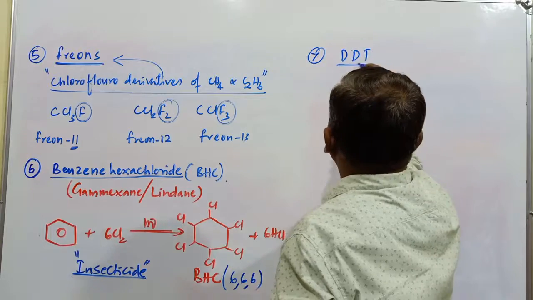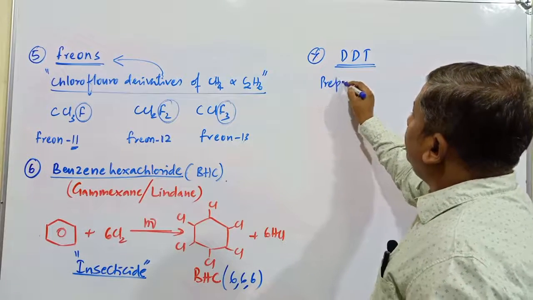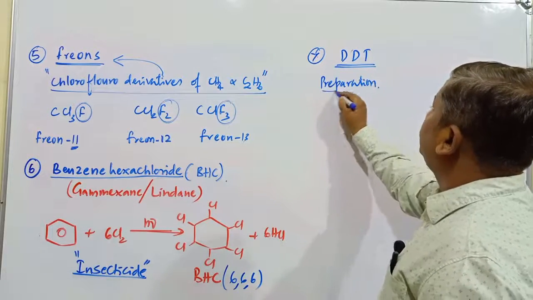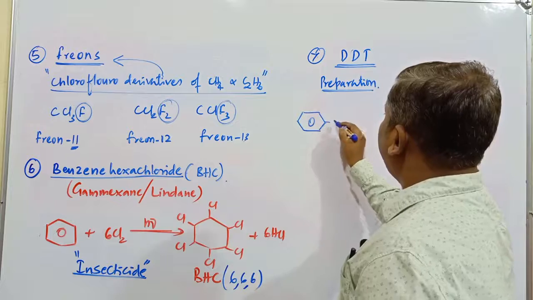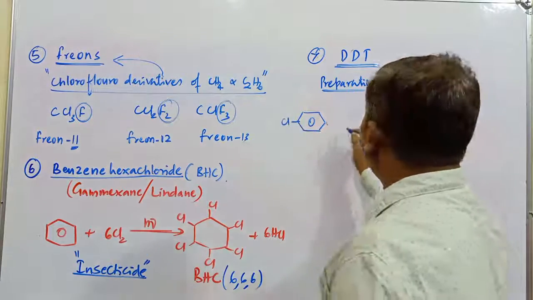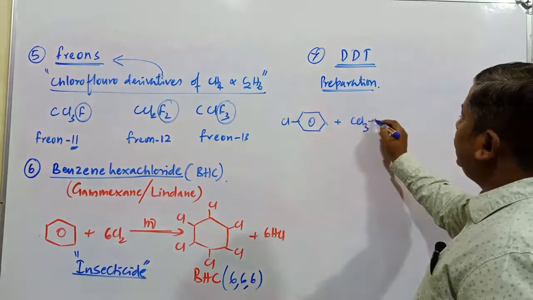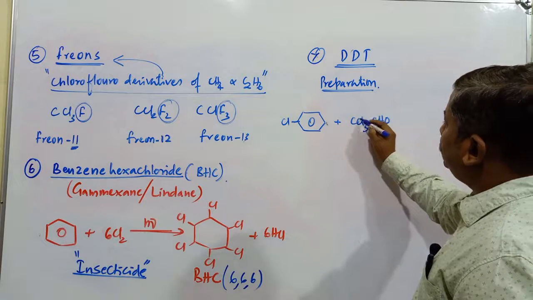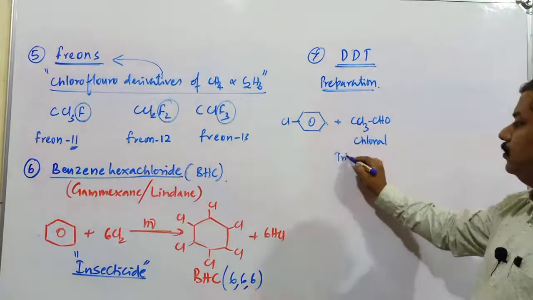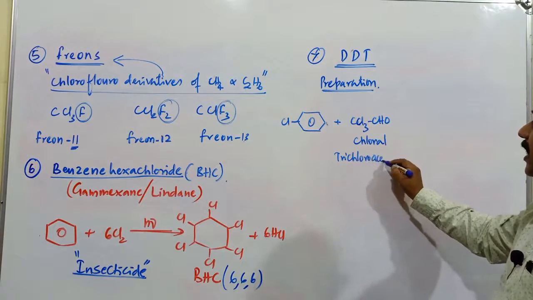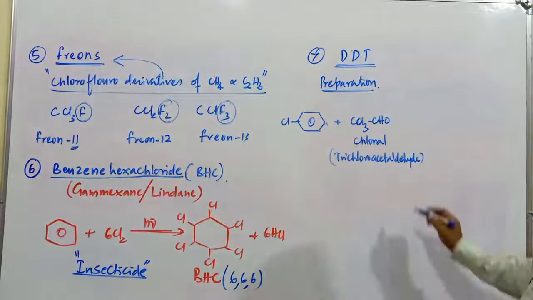After this, the 7th one is DDT. In the very first class, we mentioned DDT, the dichlorodiphenyltrichloroethane compound. How is this compound prepared? This is chlorobenzene, which is treated with CCl3CHO. In one of the previous sections we came across this one. It is trichloroacetaldehyde, commonly called chloral.